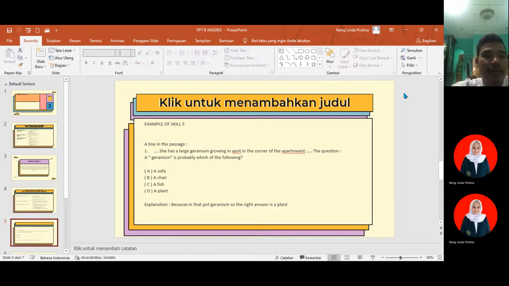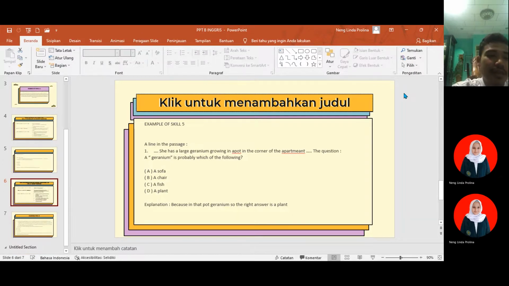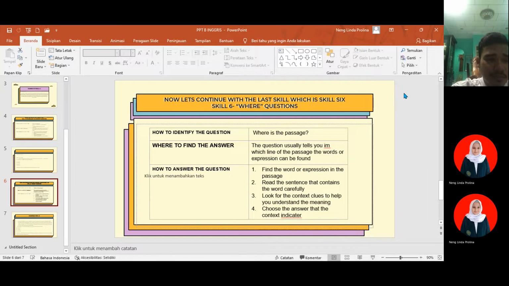Now let's continue with the last skill, which is skill 6, where question. How to identify the question? Where is the passage? Where to find the answer? The question usually tells you in which line of the passage the word or expression can be found. How to answer the question? Number 1, find the word or expression in the passage.